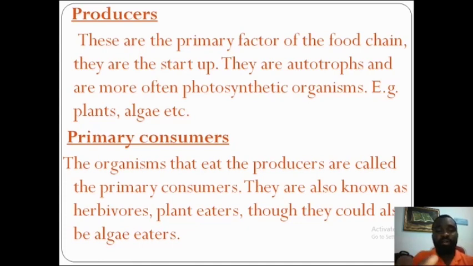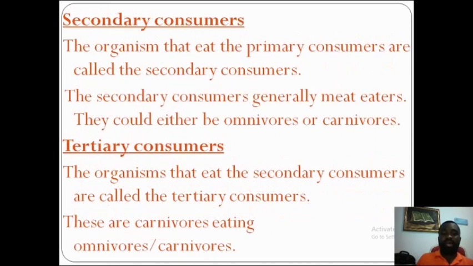I've explained these trophic levels of food chain: producers, primary consumers, and secondary consumers. These are organisms that eat the primary consumers. The organisms that eat the primary consumers are called the secondary consumers. The secondary consumers generally are meat eaters. They get meat from animal sources.